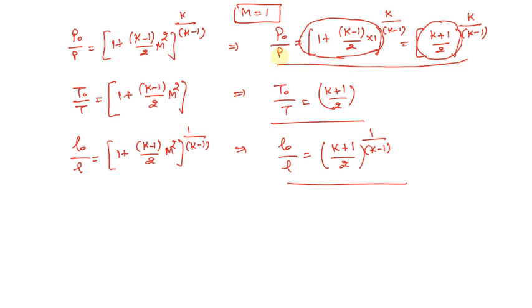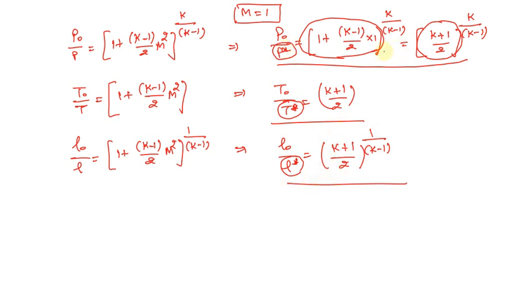One more thing: to denote these critical properties, we're going to use an asterisk above the parameters. This symbol represents that the properties are critical properties.